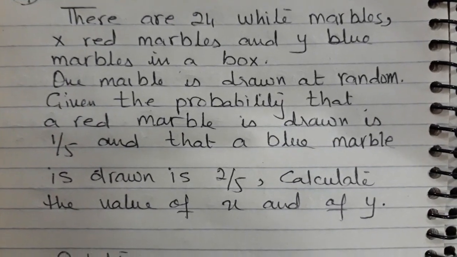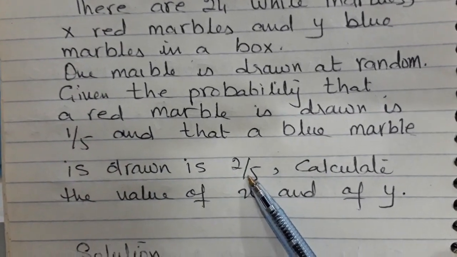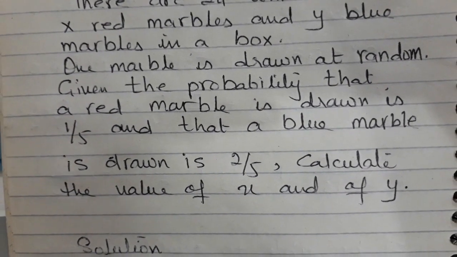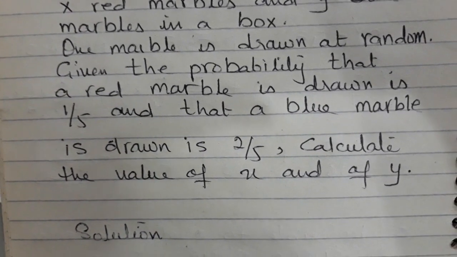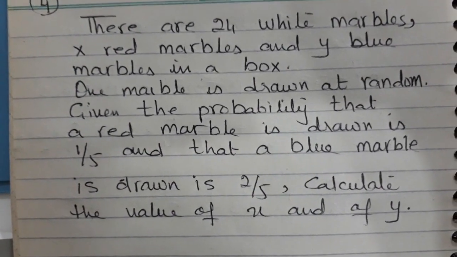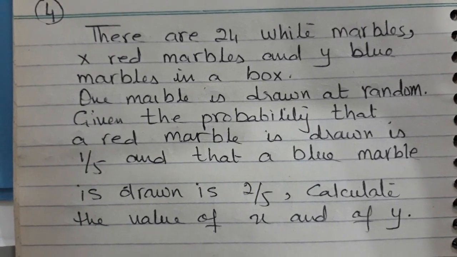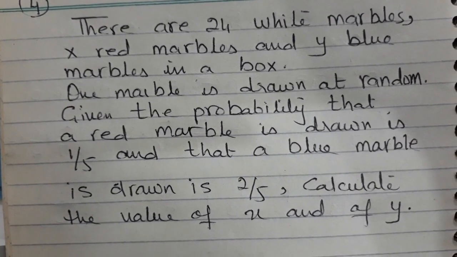So what we will do here: if I add up these two probabilities and subtract from 1, I will get the probability of white marbles. Yes or no? Right? So do you know what I will do after that? How would it be helpful for me? Think. Okay. Keep thinking. You have 1, 2, 3 seconds.